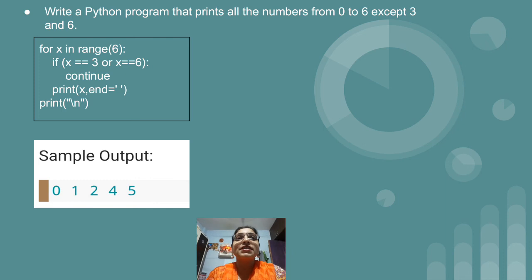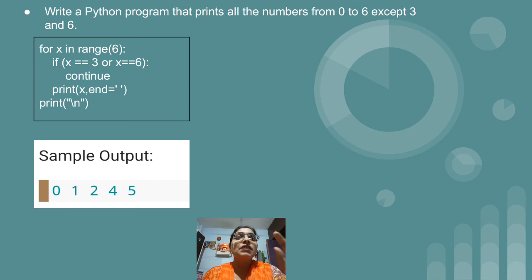So for x in range 6, because if we take 6 it will go from 0 to 5. And we don't want to display 6; this is the reason why we have taken the value as 6. If this were not the condition, that is, if we wanted to accept 6, then we would use 7 in the range function, so that the numbers 0 to 6 would be iterated. But in this case we don't want to display 6, so we have not considered it. So in case of the range function, if we take 6 we are performing iteration from 0 to 5.